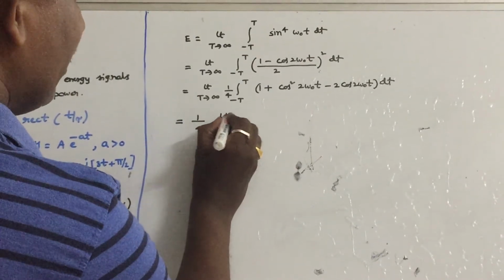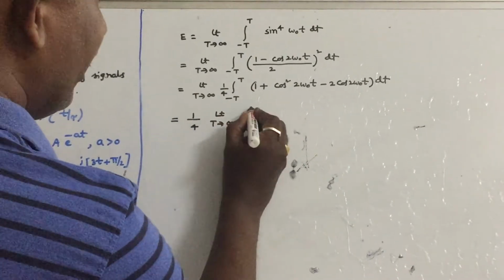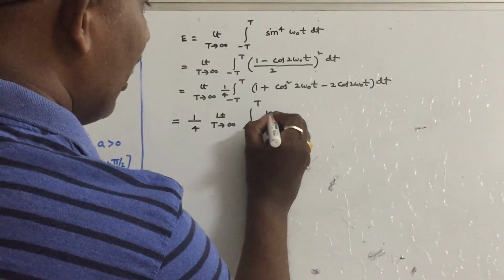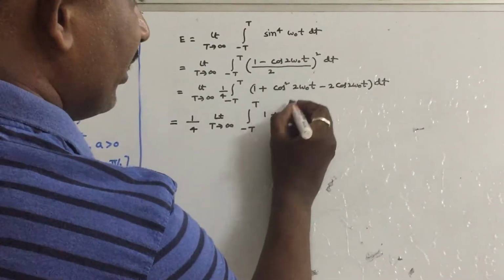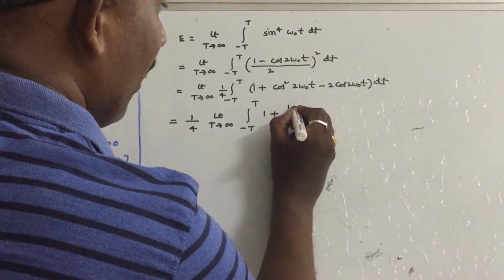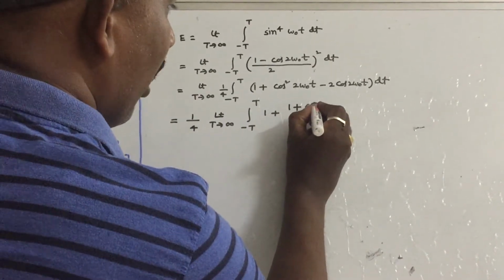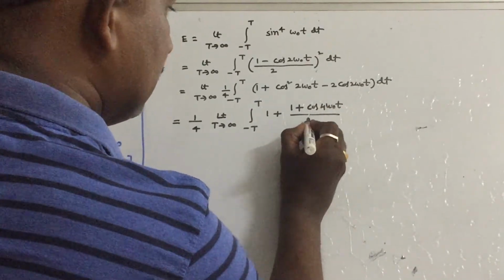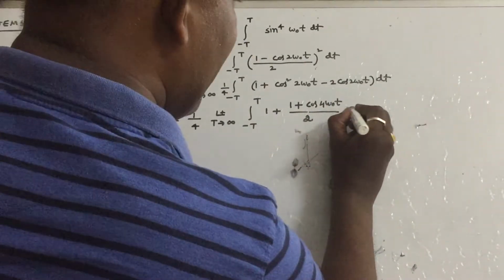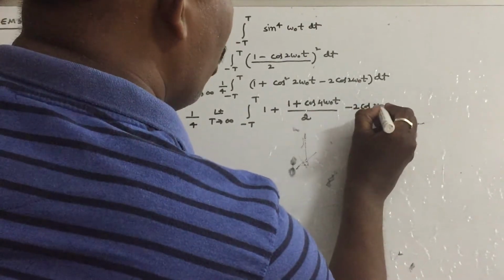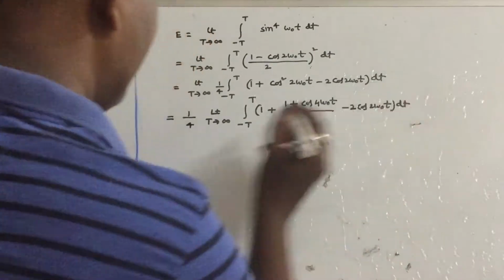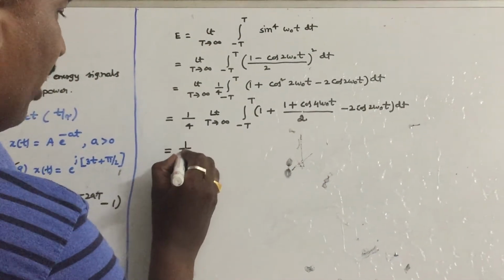Let us write 1 by 4 outside. So limit t tends to infinity integral minus t to t, again rewrite this: 1 plus cos square theta is written as 1 plus cos 4 omega 0 t by 2, minus 2 cos 2 omega 0 t into dt.